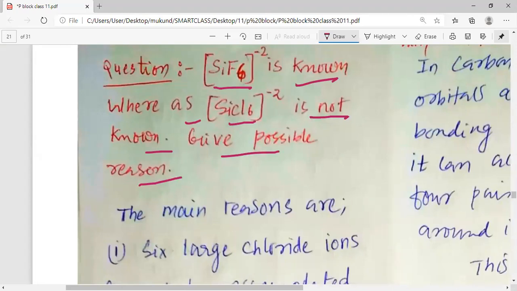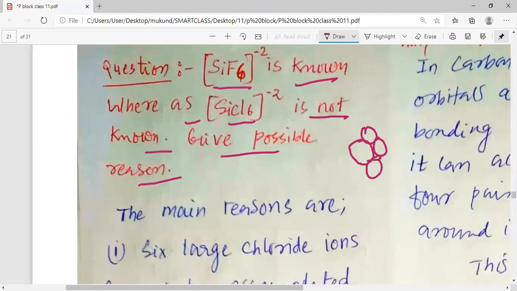SiF6 2- is possible or known, but SiCl6 2- is not known. Give reason. First of all, you can understand that around the small Si, there is a possibility of accommodating 6 F-. So 6 F- can be accommodated around Si, and we can have SiF6 2- possible.